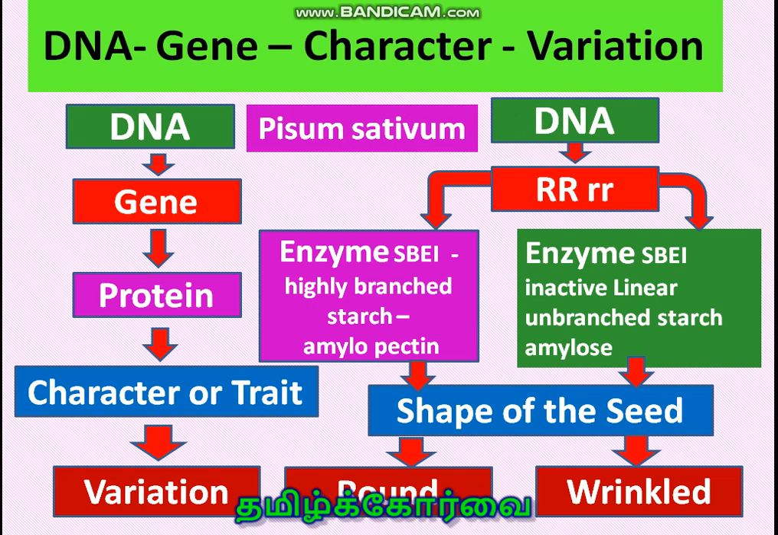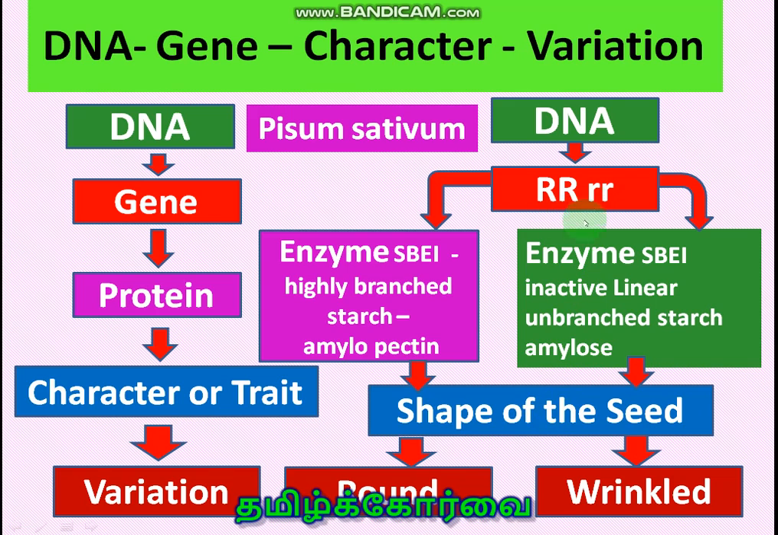The DNA of Pisum sativum within the chromosome carries genes capital R and small r. Capital R is responsible for producing active enzyme SBE1, which is producing highly branched starch amylopectin. So it produces the shape of the seed as a character and variation, round variation.